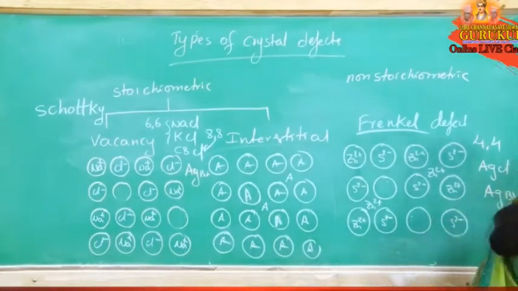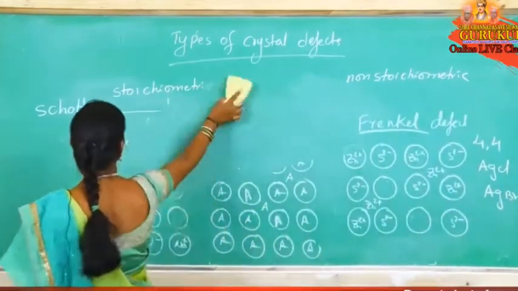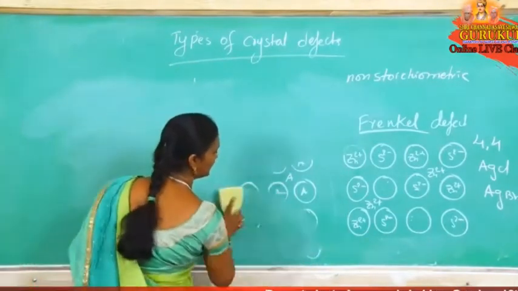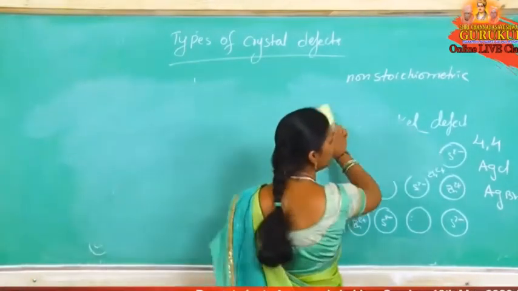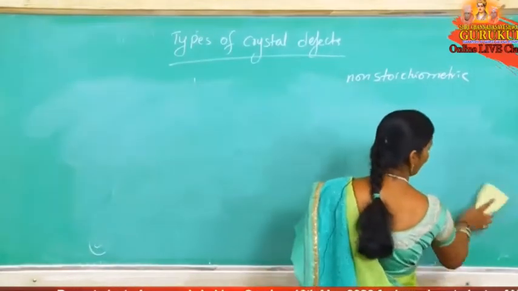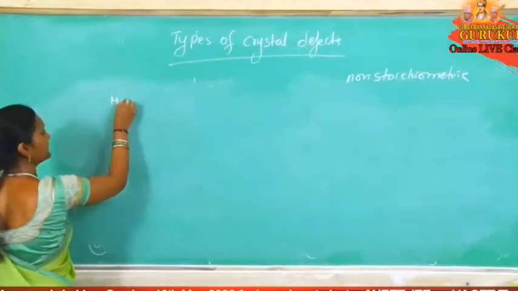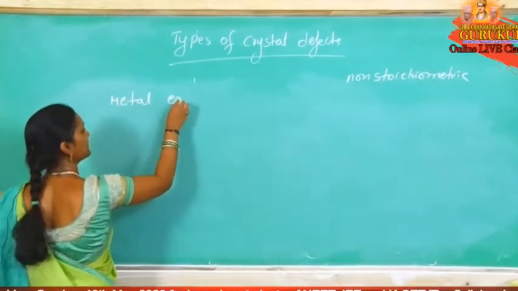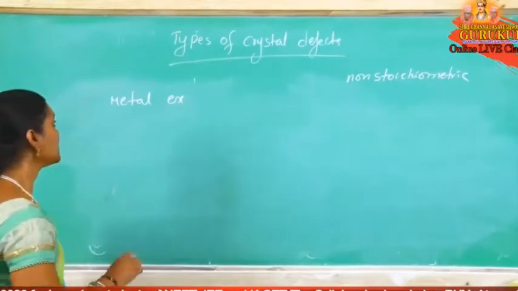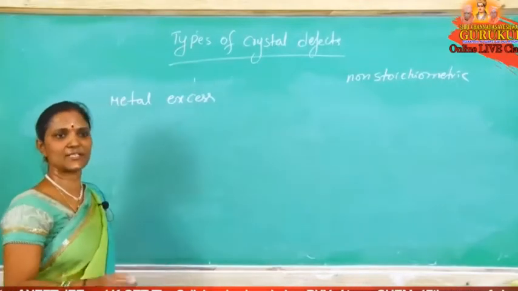Now come to the next defects: metal excess defect and metal deficiency defect. Overall there are 10 important questions. What are those 10? I will explain at the end. So, metal excess defect and metal deficiency defect.